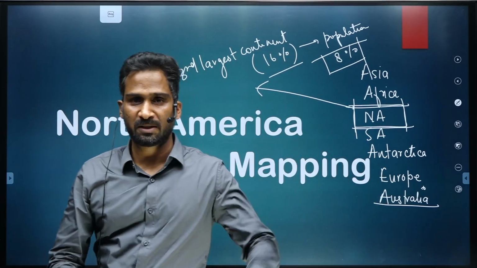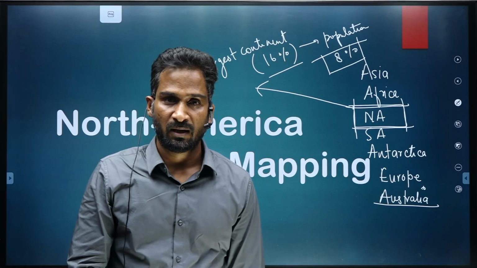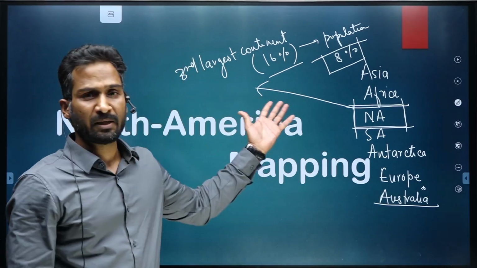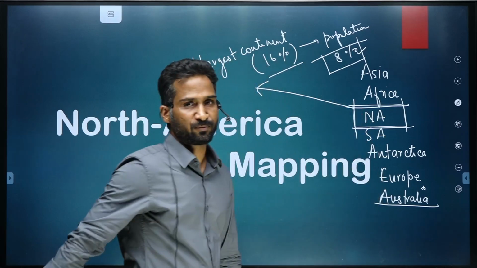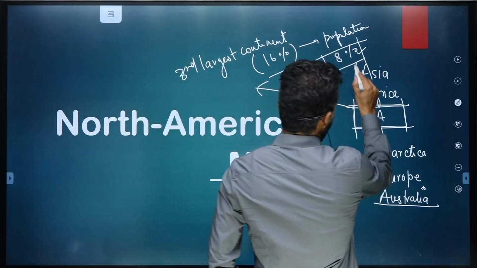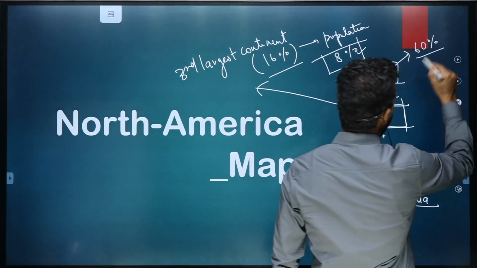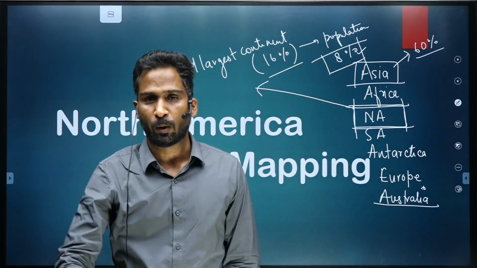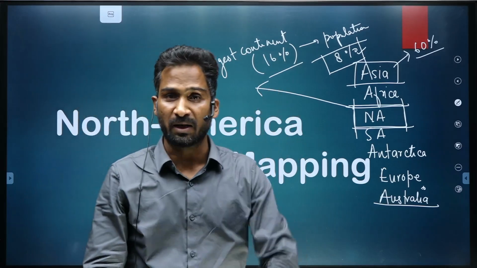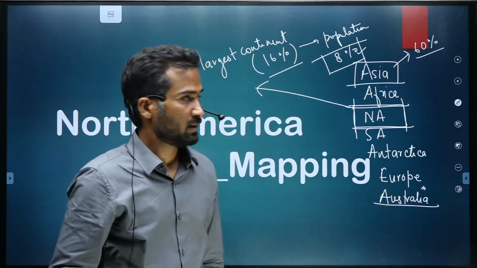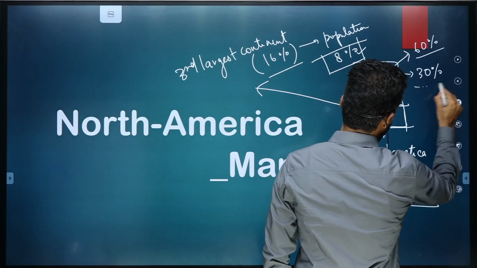If you look at this continent, having an area of 16% and housing a population of nearly 8%, and compare it with Asia, Asia has a population of nearly 60% of the total world population, which is nearly 8 billion, and it has an area of nearly 30%.